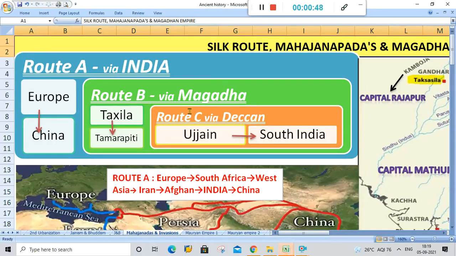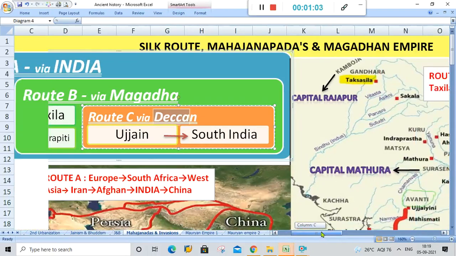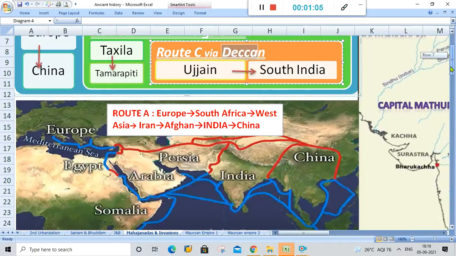There are three routes. Route A is from Europe to China via India. Route B is from Takshila to Tamralipti via Magadha. Route C is from Ujjain to South India via Deccan. So let's see those silk routes in the map.